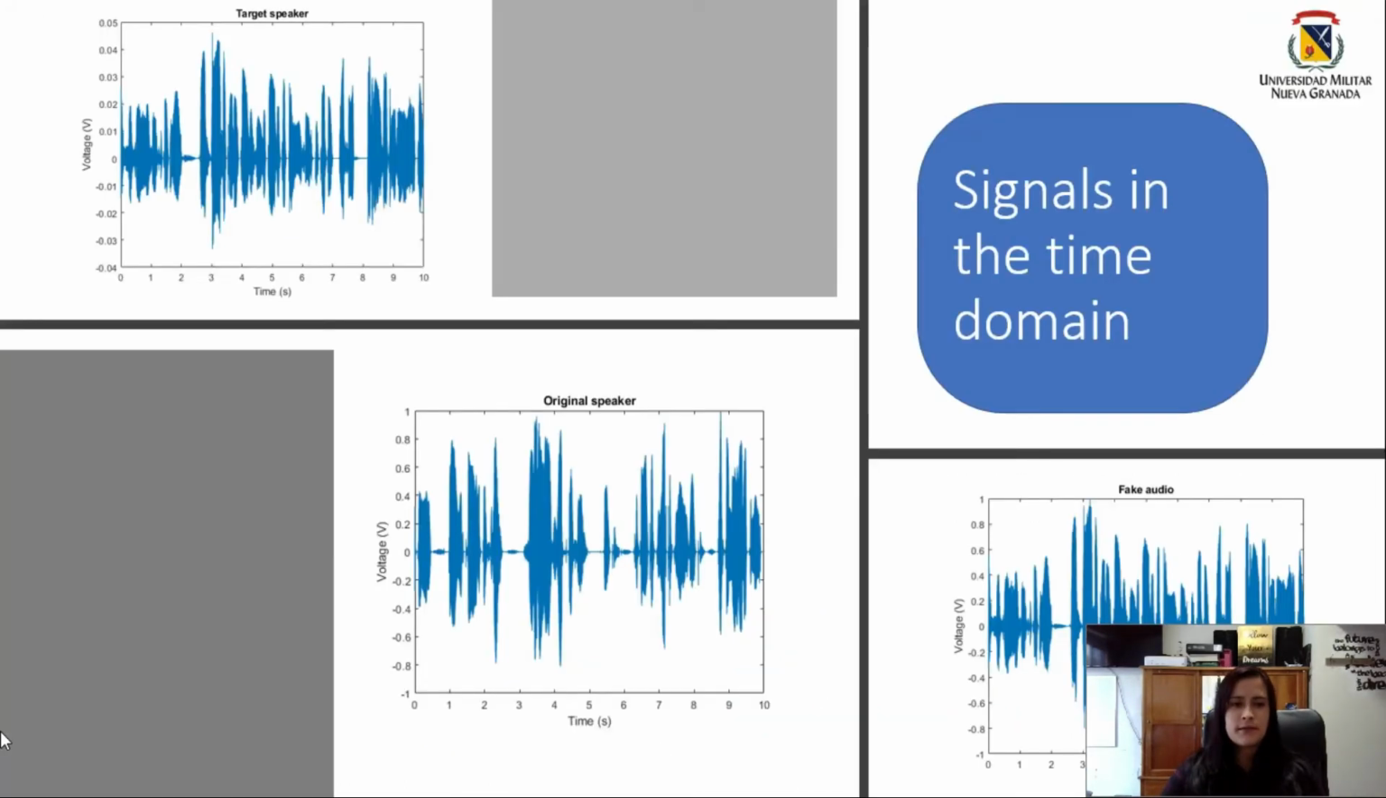As we can see here, we have the signals in the time domain. The original speaker has a different signal, but the target and the fake audio have the same, similar signal in the time domain, but it's not the same. So we have the fake audio in this case with my voice, but it's not really my voice.